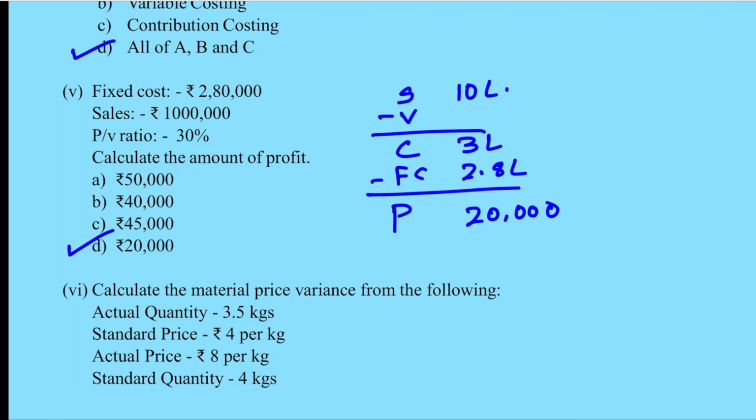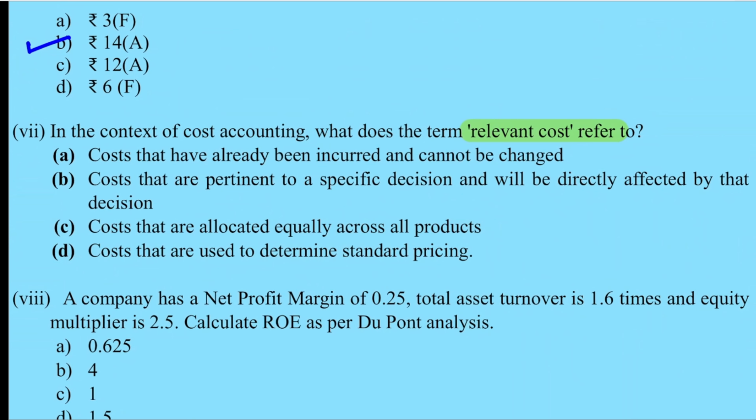Seventh one, in the context of cost accounting, what does the term relevant cost refer to? Basically, they're asking relevant cost definition. Correct answer is option B. Relevant cost means it has input in decision making and also it is affected by the decision. So that is relevant cost.